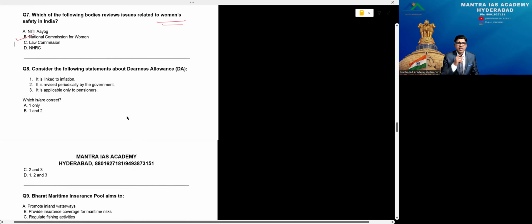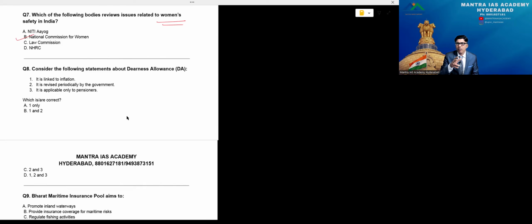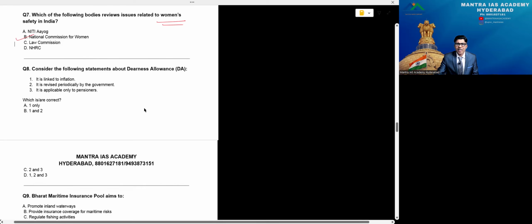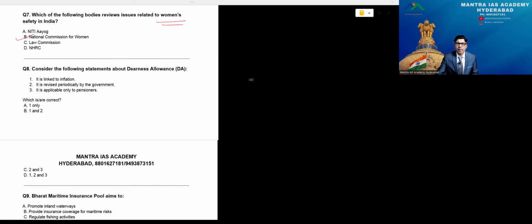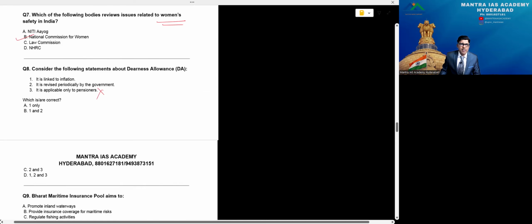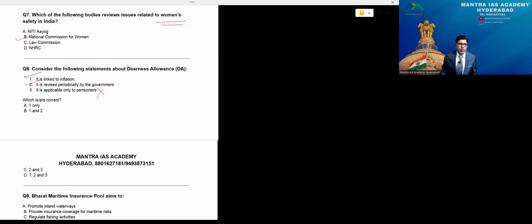Then consider the following statements about dearness allowance. The government announced an increase in the DA. The point in this case: DA increased by how much percentage? 2%. It is linked to inflation exactly. It's revised periodically by the government. Perfect. It's applicable only to pensioners is wrong. It's applicable to employees and pensioners. So the third is wrong. 1 and 2 are correct, so option B is the right answer for question number 8.